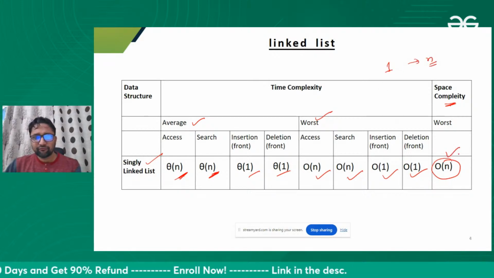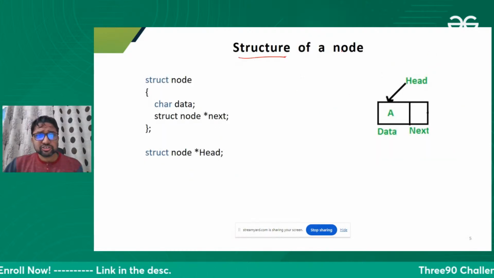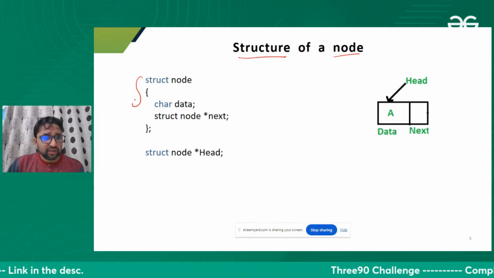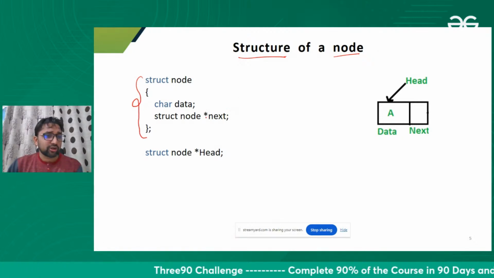Fine. Any doubt you can ask me. Otherwise, let's move on. Here is the structure of the node. This is how we define the structure of a node in C and C++. In Java, we don't have pointers.